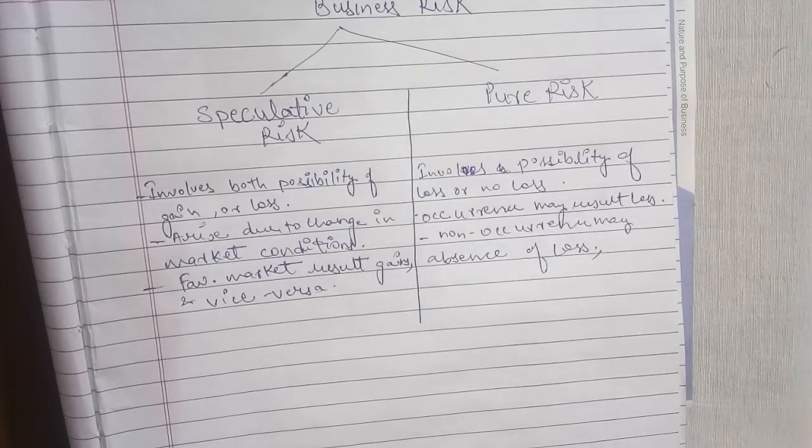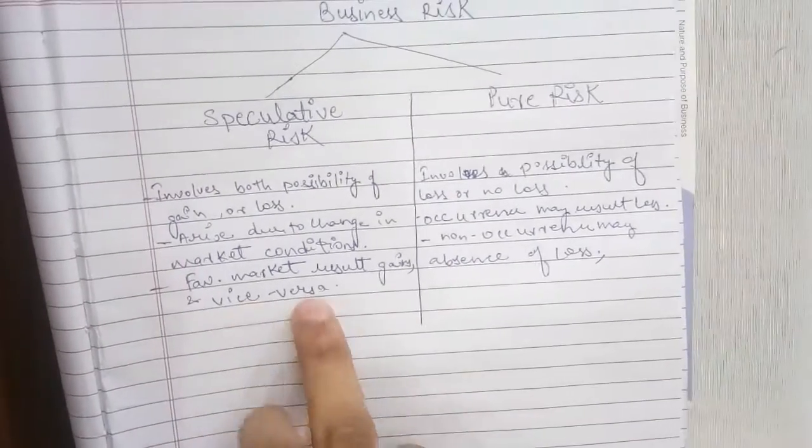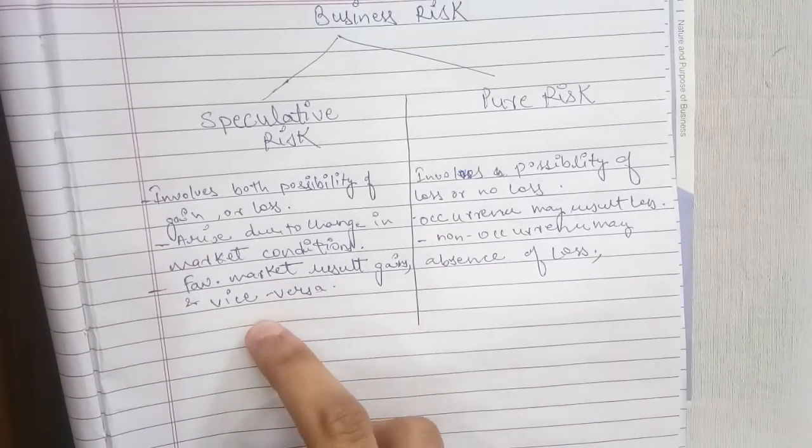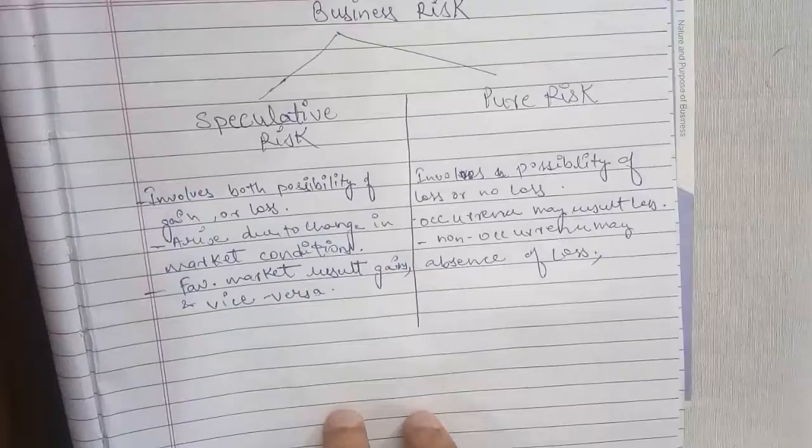If there is a favorable market condition, meaning more customers are arising for a particular product, that will boost your sales and bring positive feedback from people. This is a positive change in your favor, and it is likely to result in gains to you. Vice versa, an unfavorable change may result in losses to you. So this is what speculative risk means.